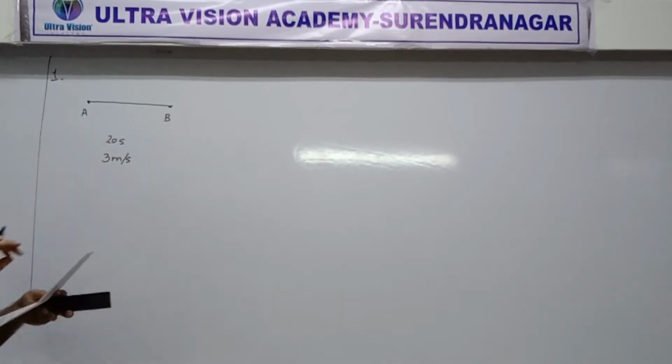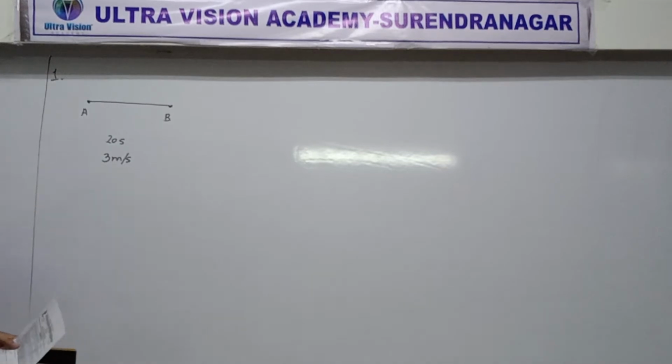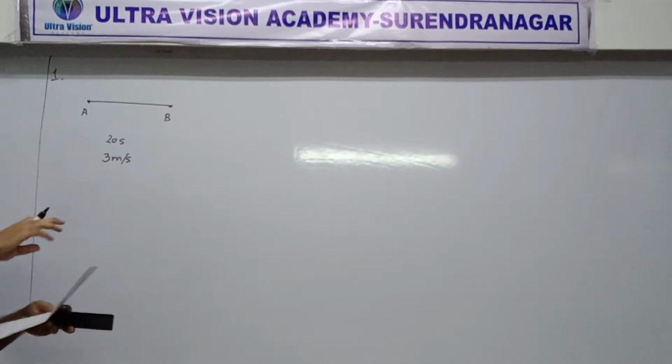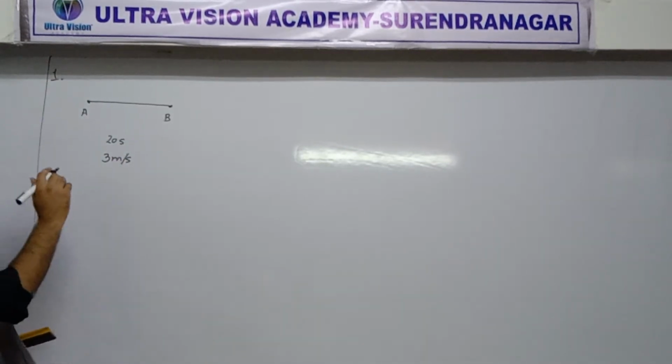See, here it's just given that the velocity is 3 meters per second. So velocity will be a constant. If velocity is given as 3 meters per second, then velocity will be a constant, because its value is given and it's not changing. It just moves from here to here with 3 meters per second velocity.